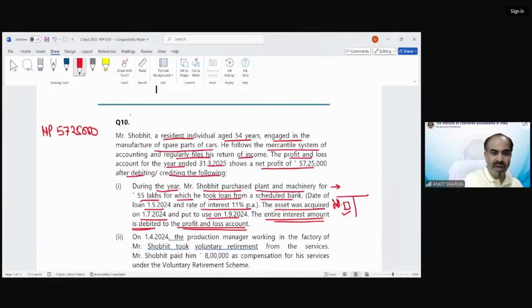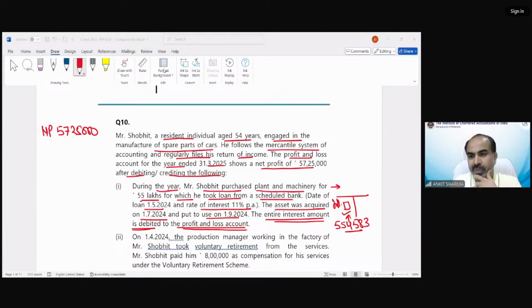If I calculate 55 lakh at 11%, that would be 554583. So he just debited all the interest in the P&L. So is it right? If it is right, then we do not need to do anything with this point. But if it is not correct, what exactly do we need to do for the correct solution of this point?